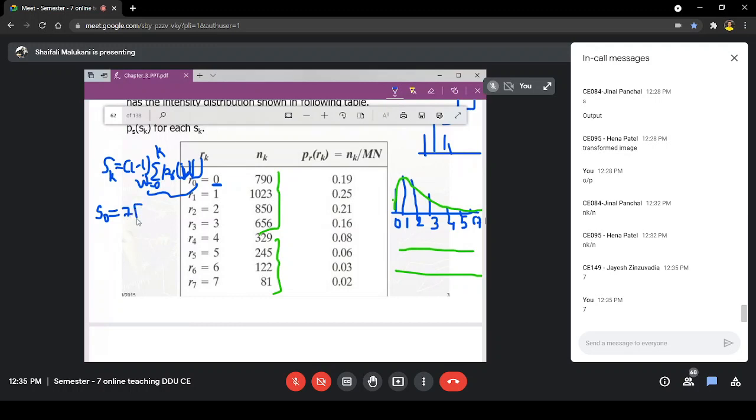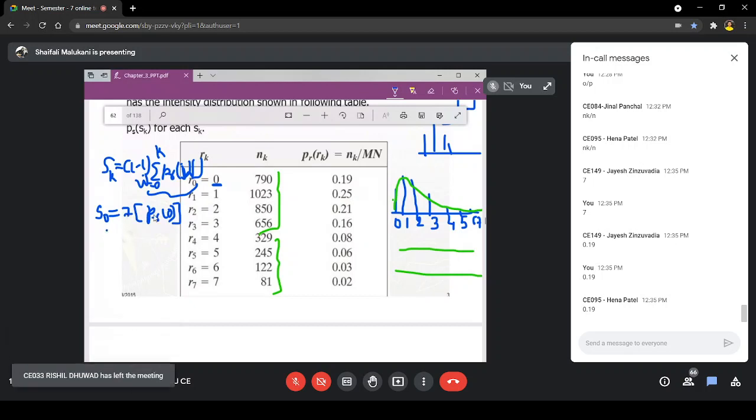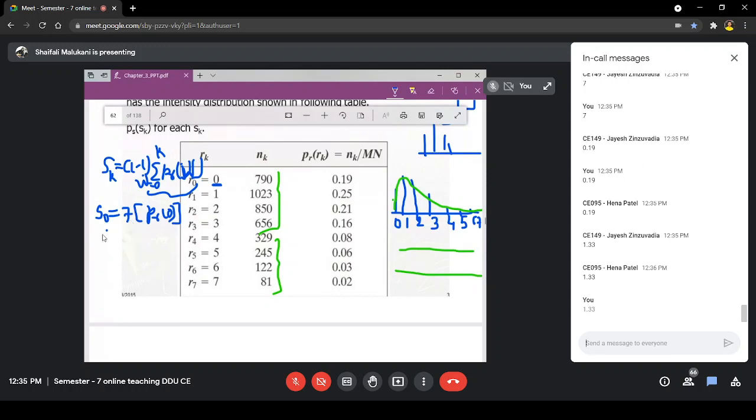What will be the summation term? 0 to, what is the K value? 0. So from 0 to 0, that is 0 itself. PR of 0 is available to us, but I am asking about the S0 value. 0.19 into 7. What will it be? Yes, it is 1.33.